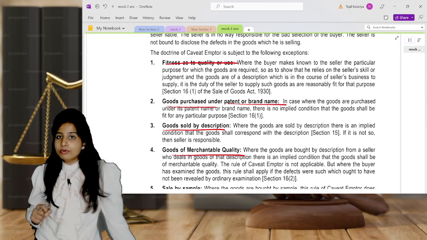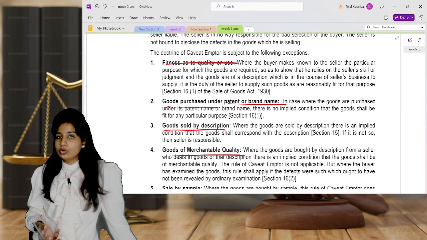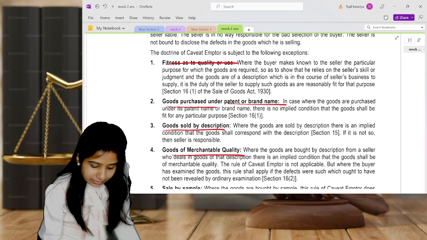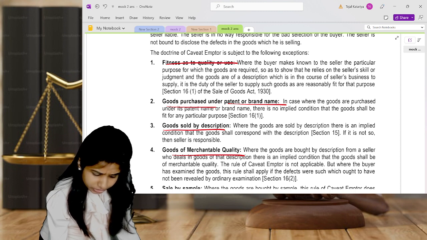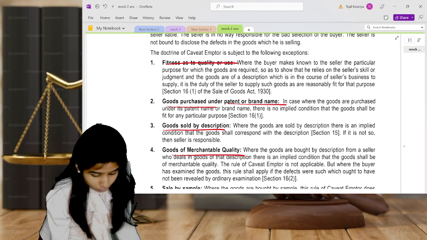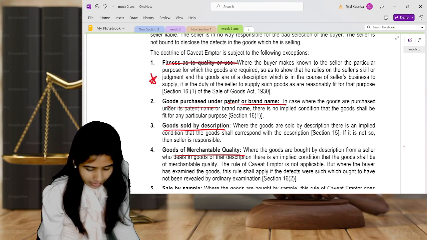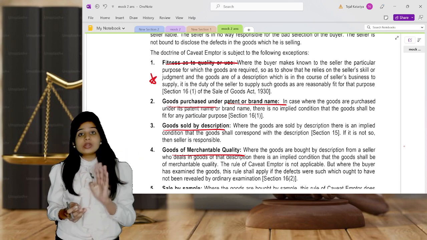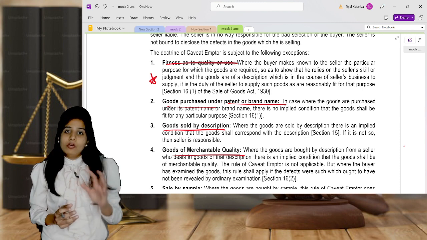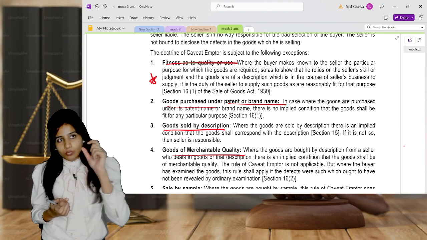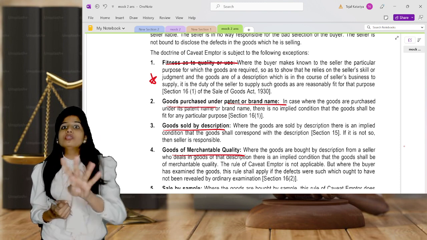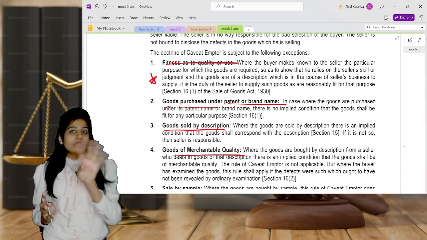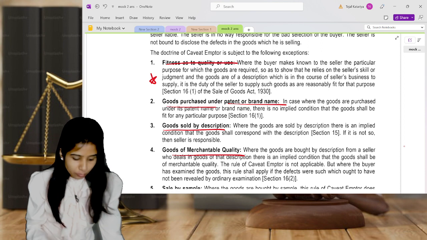So choose any 4 out of these 8 points and write them, but write the headlines of all the points at least. So fitness and quality, in this situation, this is very simple. This is quite important. If I am asked to choose any 4, then I'll tell you which 4 I would have written. Obviously, the first step is to write whichever 4 points you know. But if you know all the 8 points, then out of these 8, which 4 you're supposed to choose, that I'm going to tell you.